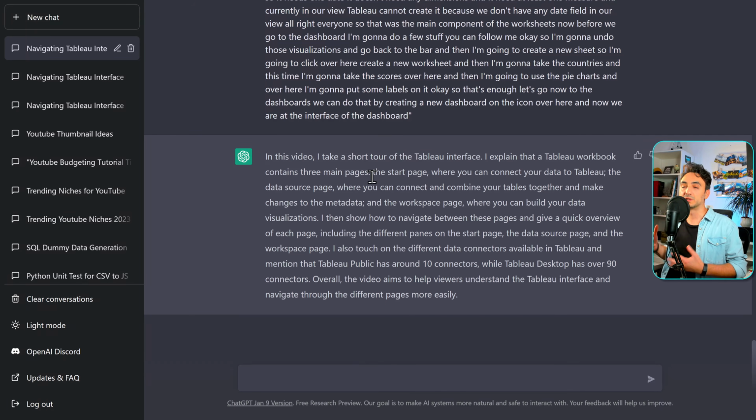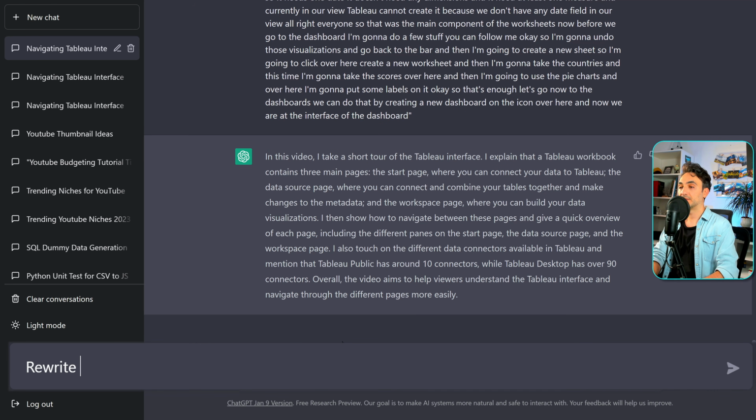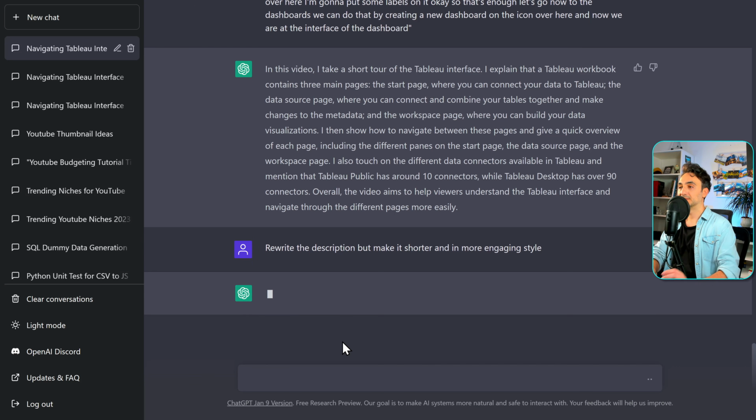And of course, if you want it shorter or more engaging, we can say, for example, rewrite the description but make it shorter and in a more engaging style. So let's see.